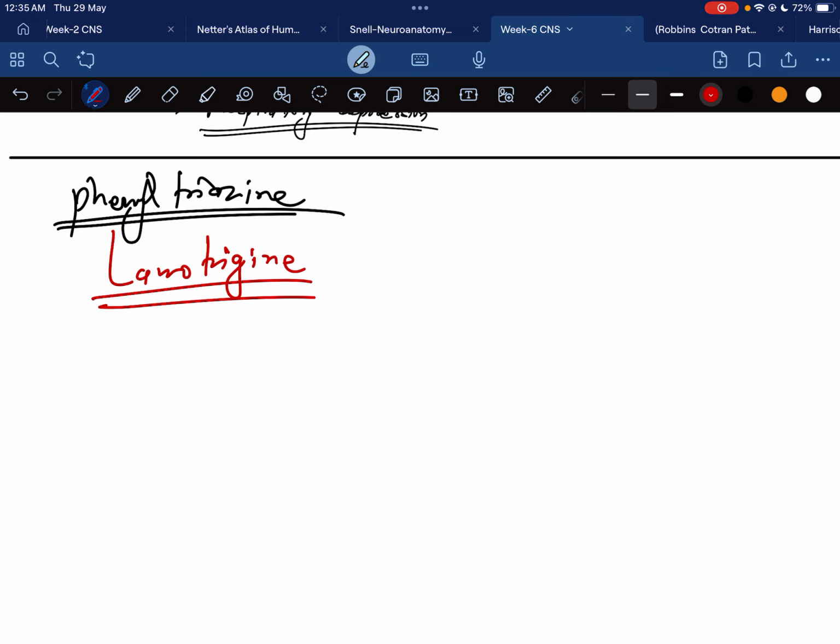The adverse effects are sleepiness, dizziness, diplopia, ataxia, vomiting, and rashes, which require stopping the drug. This is all about lamotrigine.